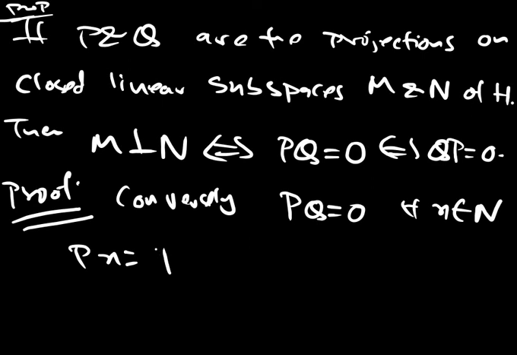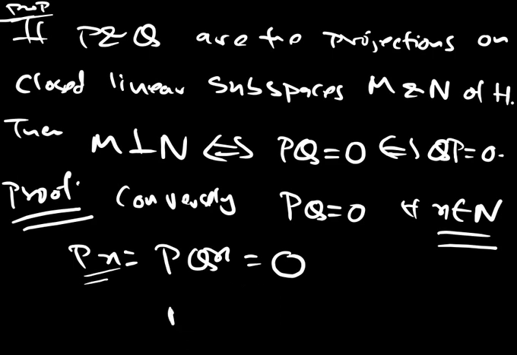Px would be PQx, because x is in N. P is a projection on M, and M perpendicular is its null space, so Px is 0. That clearly implies that N is contained in M perpendicular, so M is perpendicular to N. What we have just shown is that this chain of things holds.